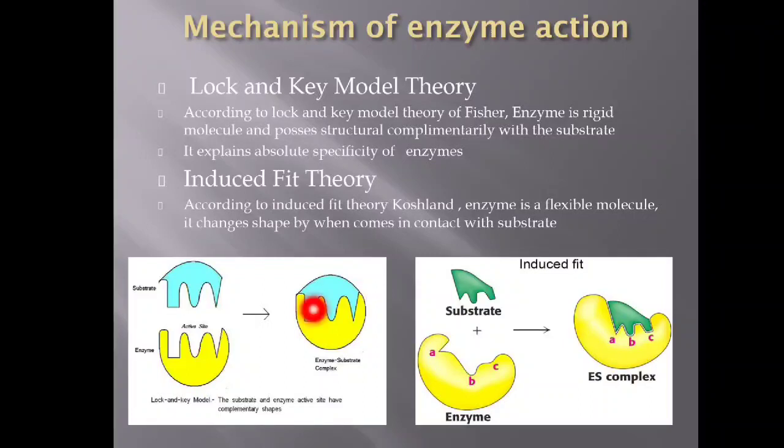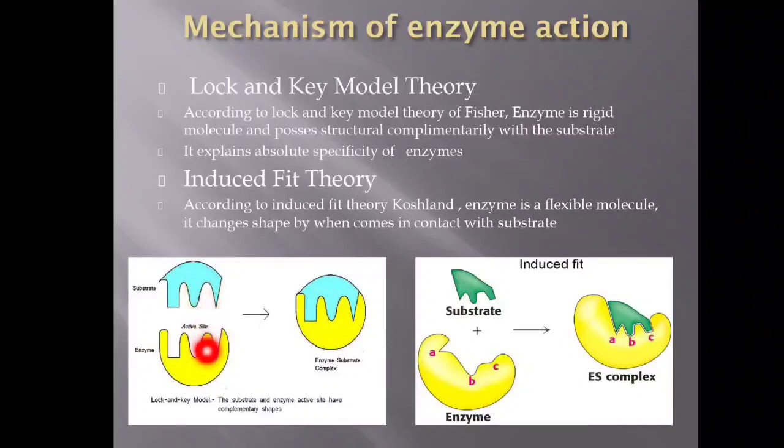I will tell you a few points regarding the lock and key model theory. According to the lock and key model theory of Fischer, the enzyme is a rigid molecule. That means it possesses a rigid shape, and it has structural complementarity with the substrate. The enzyme and the substrate have complementary structures with each other. During the chemical reaction, you can observe this is the substrate structure, this is the enzyme structure, and these two shapes are complementary to each other.